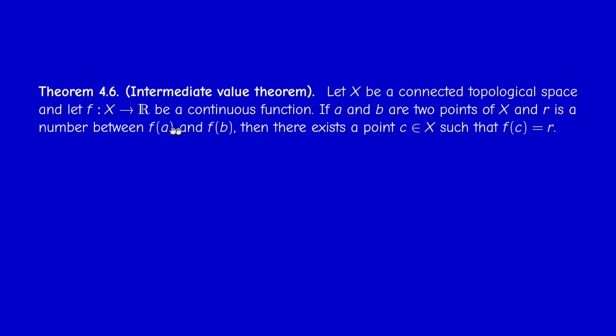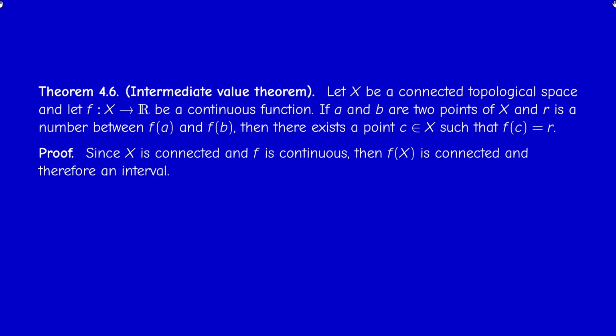If R is a number between F of A and F of B, so either F of A less than R less than F of B, or F of B less than R less than F of A, then there exists a point C in the space whose image under F is precisely this intermediate value R. And this is just an easy consequence of two previous results, combining these two. First result is that connectedness is conserved under continuous maps. So the image of capital X is connected. But by the previous result, a connected subset of R is necessarily an interval.